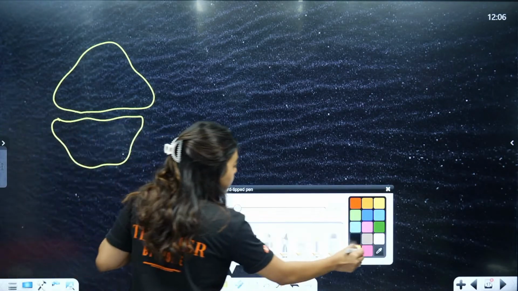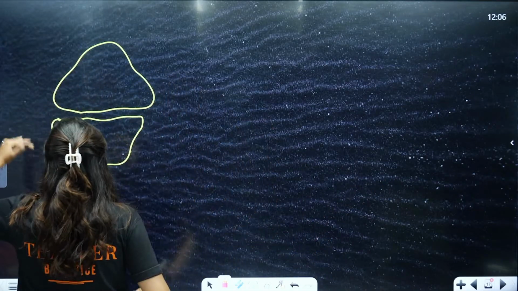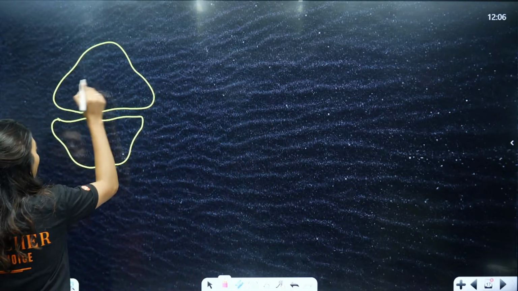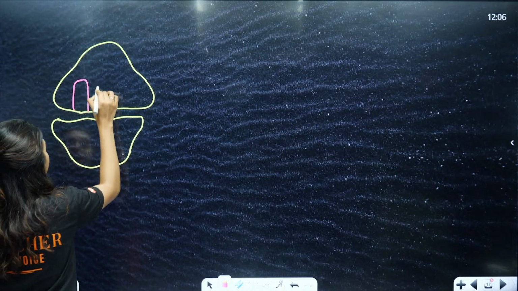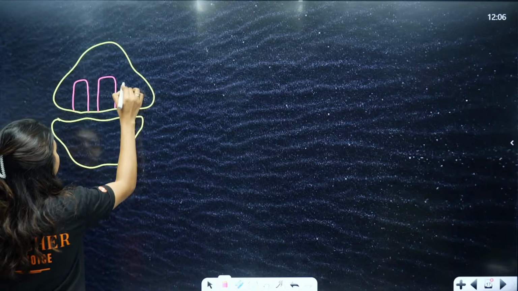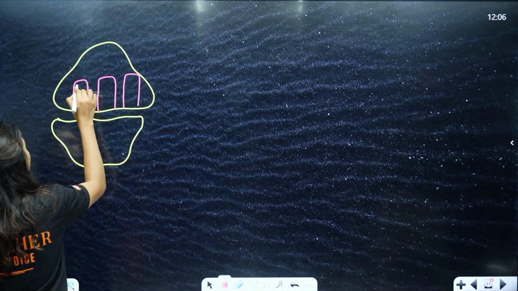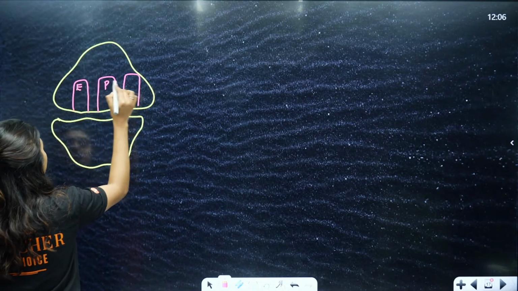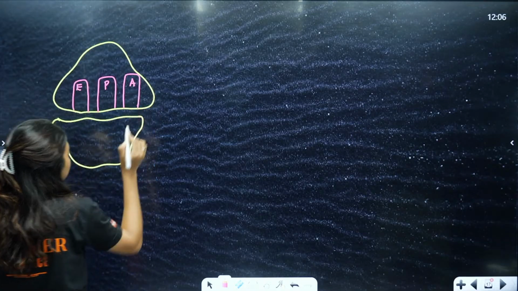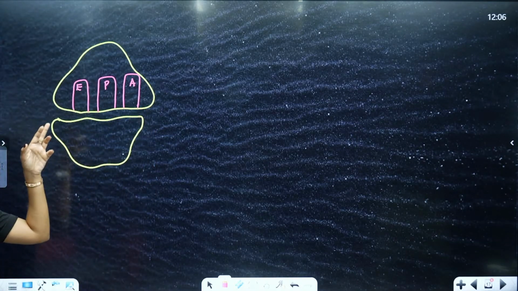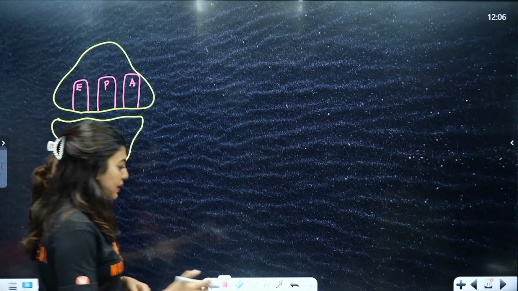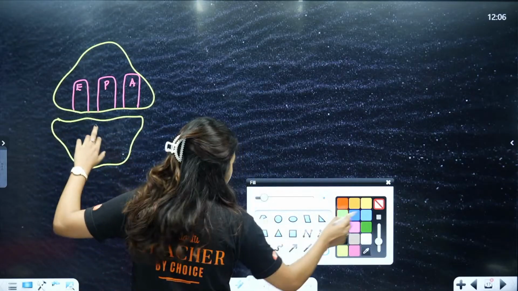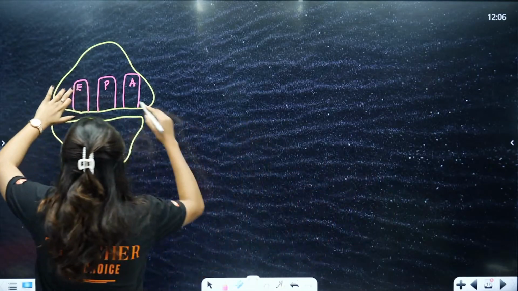Now look here, this is our larger subunit and we will have tRNA. On this larger subunit, you will see there are 3 sites: E site, P site and A site. This is important. Many times your NCERT does not explain this and you do not understand how these are moving. So can you see the 3 sites? E site, P site and A site. Now what is exactly happening? Here students, your E site is like an exit site.